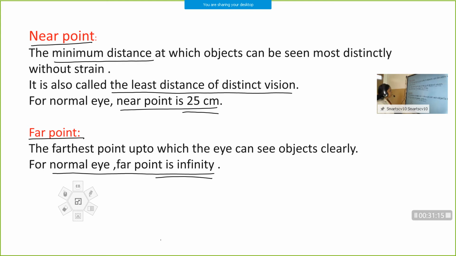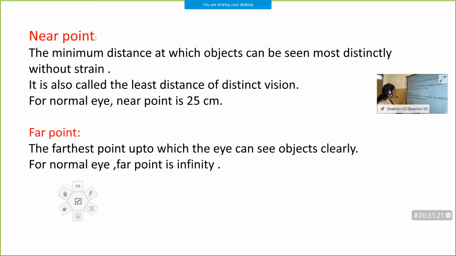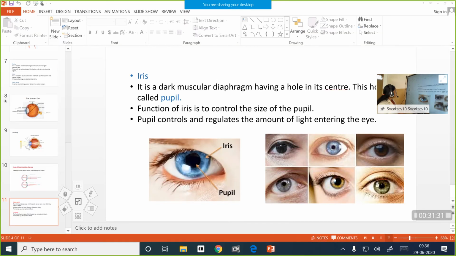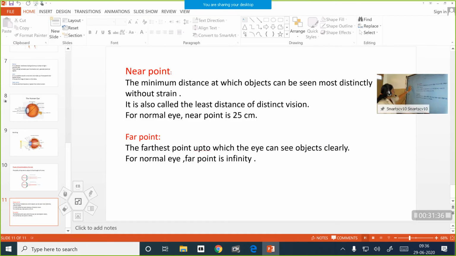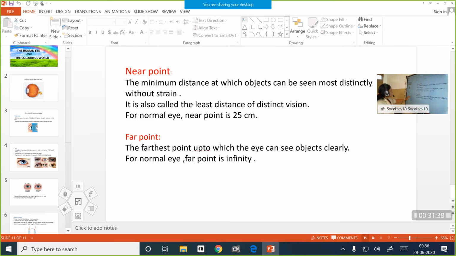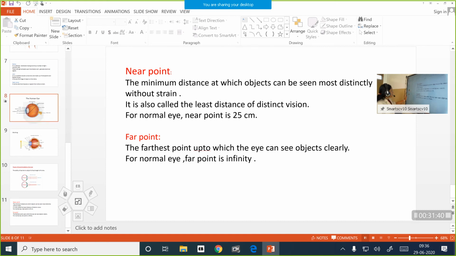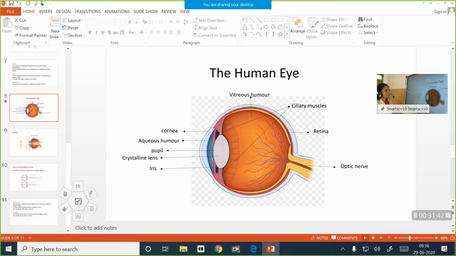So only this much. Next we will be learning about the different defects of the human eye in the next class. Now we will just summarize what we have learned today. We have learned the structure of the human eye and its important parts.